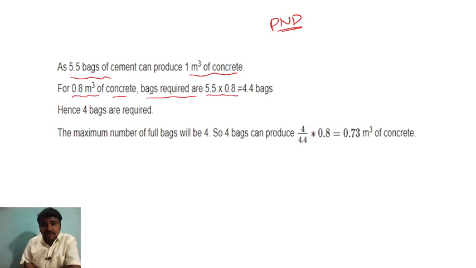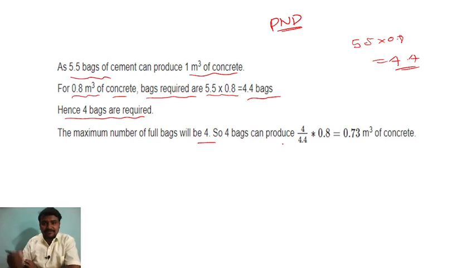That is 5.5 into 0.8, which is 4.4 bags. Hence 4 bags of cement are required, so the maximum number of full bags will be 4. So how much concrete can 4 bags produce?